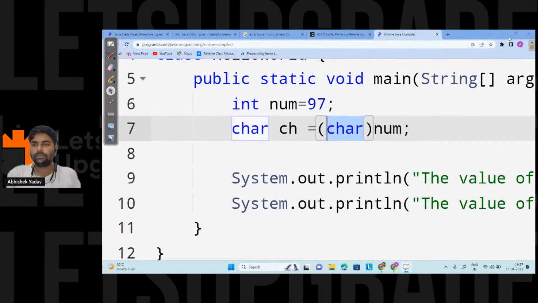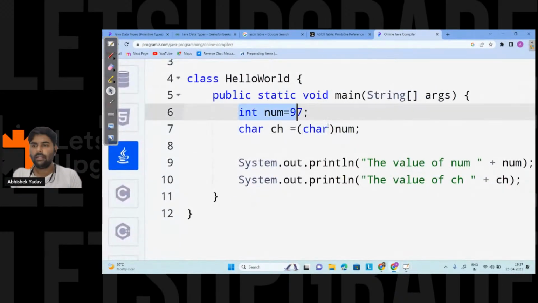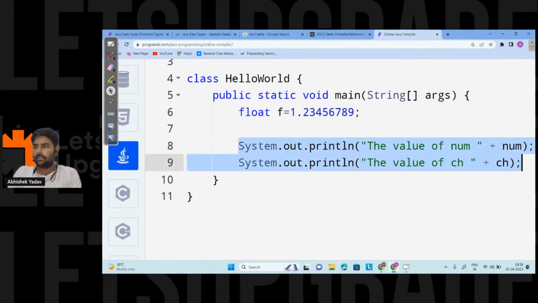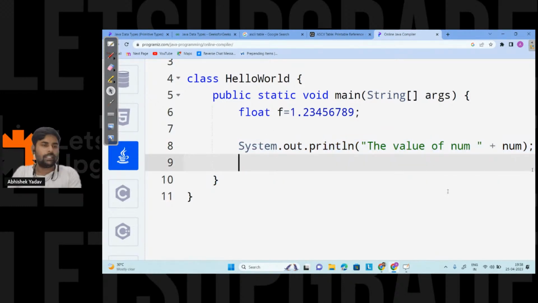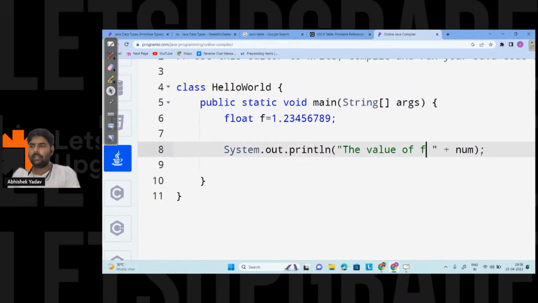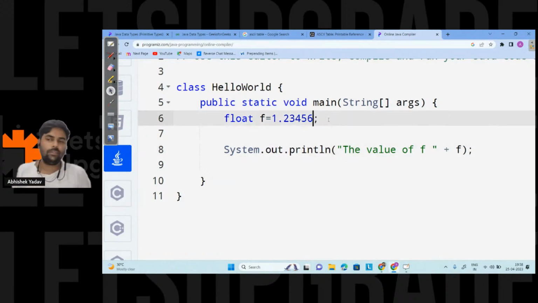So here, let's remove this one. Float f is equal to 1.2345678. Let's remove this line. If this is clear, guys, please try to answer what output I will get now. The value of f, and here f. Please write in the chat, guys. This is a question. What output will I get now? Let's see who correctly answers this question.